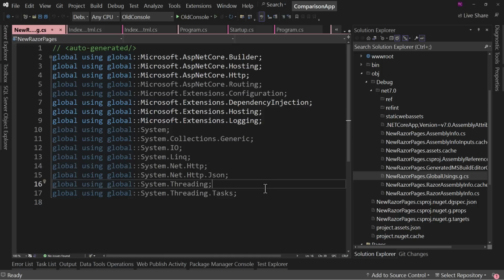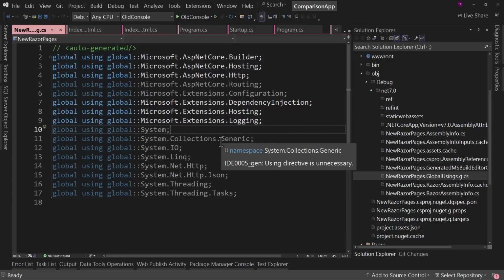So when I say console.writeLine, it's actually system.console.writeLine. But because I have a using system directive, I can say just console.writeLine. So that's all it's doing: we're just cutting off those long namespaces and saying, hey, you can use the shortened version instead. And we're doing that for some of the basics that Microsoft uses quite a bit. And notice of these, only 6 are actually lit up right now because that's all that we're using, but more will come on board as we start using this as a real application. So that's the implicit usings.